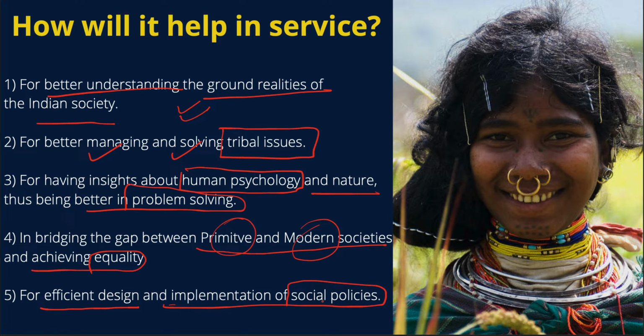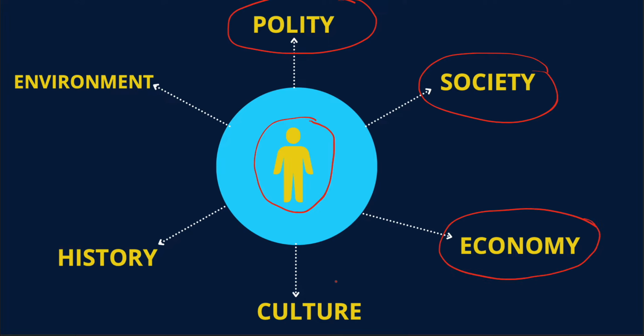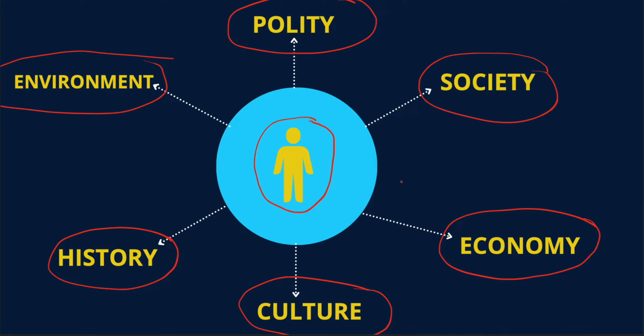Now, let us go ahead and see the overview of this subject. As you can see clearly in this particular diagram, we are standing here, human beings, okay? And these are the various important aspects of us being alive. We require polity, we require a society, we require economy, we require a proper culture, we require history, we require environment, and apart from these, we require other things like geography, okay, and many more such things. So I'll just mention etc.